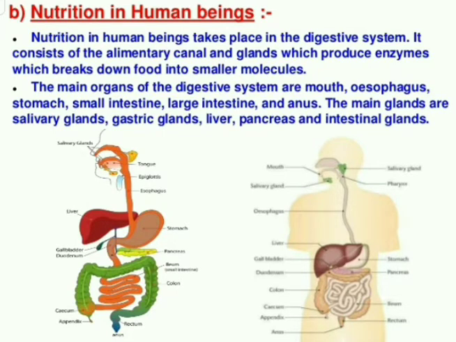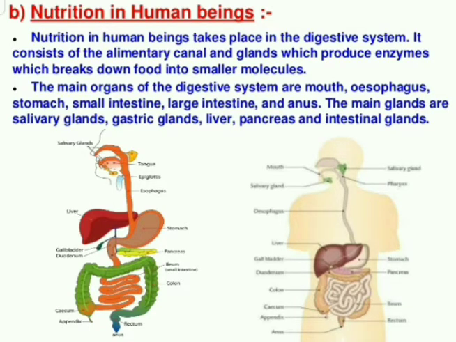The glands are the salivary glands, seen in our mouth, gastric glands, seen in our stomach, then the liver, pancreas, and intestinal glands, which are present in our small intestine.